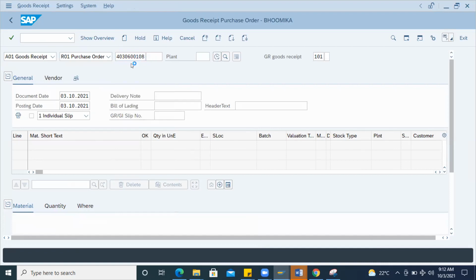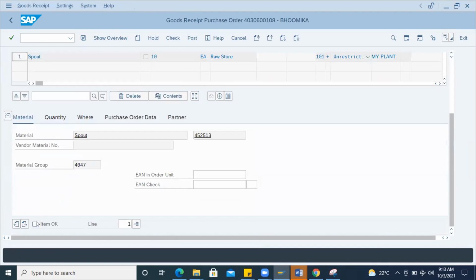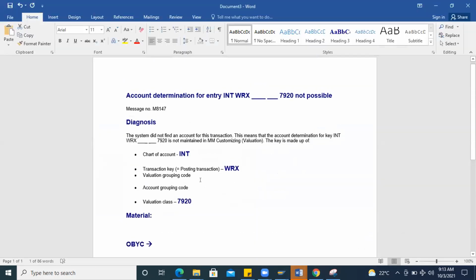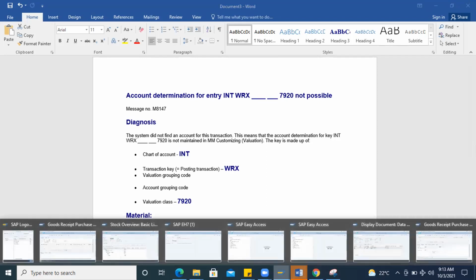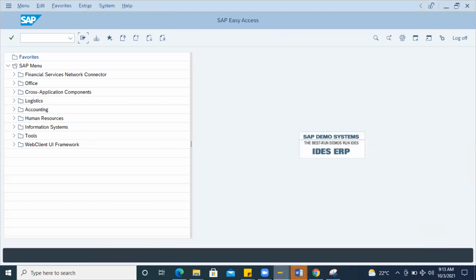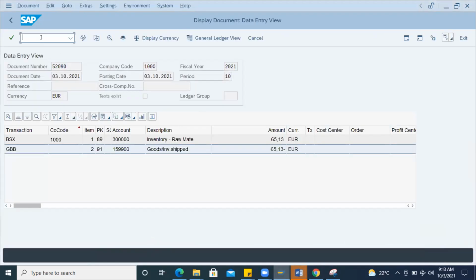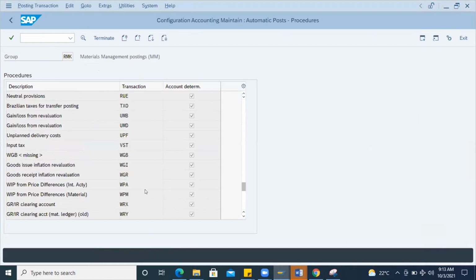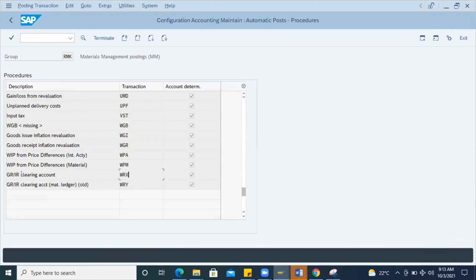108. Yeah, enter. Now I'll not post yet, because I'll solve the error first. This 7920 INT WRX entry is not maintained in the system. Okay, I'll go back to OBYC, and here I'll search for WRX. WRX is for GRIR clearance. Here it is at the bottom, GRIR clearing account, WRX.